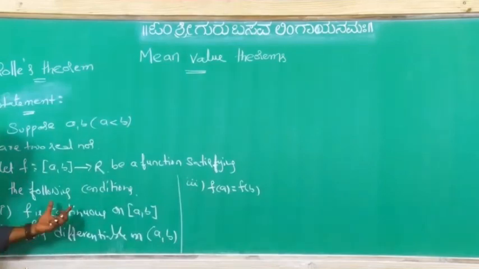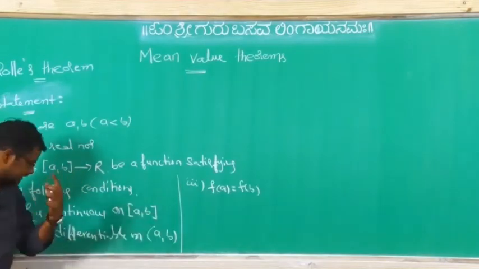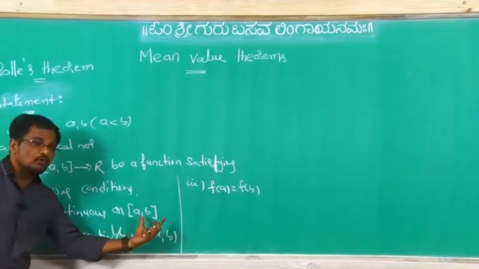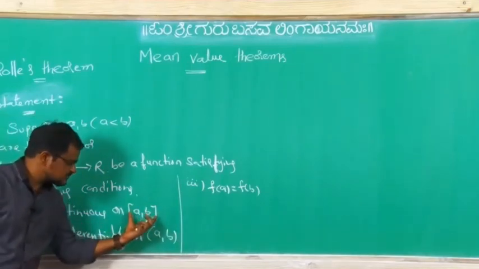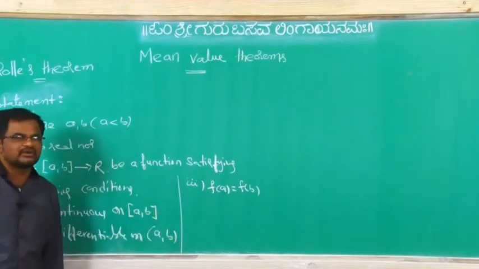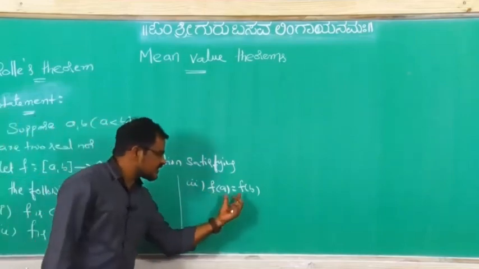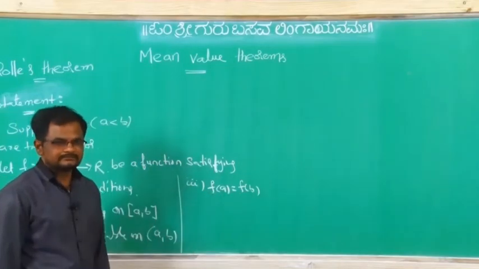f is continuous on the closed interval [a, b]. f is differentiable on the open interval (a, b). This is the symbol of closed interval, this is the symbol of open interval. Third one is f of a equal to f of b.